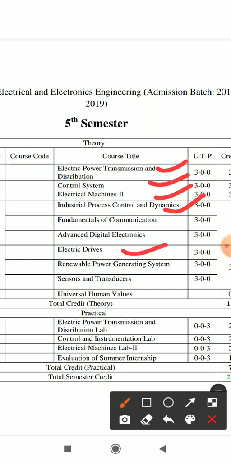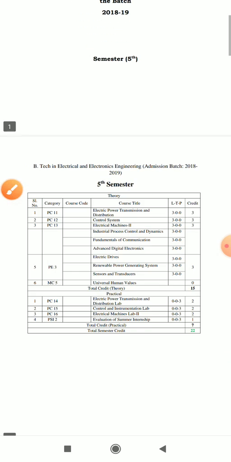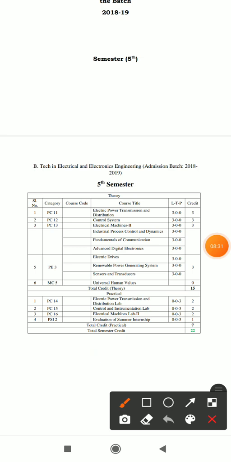And next, universal human values. It is not a common paper, it is a no-credit paper, so there is no need to go through this. Next one is the lab. In the lab session we have the EPTD lab, the control and instrumentation lab, the machine lab, and again one evaluation of seminar and summer internship.